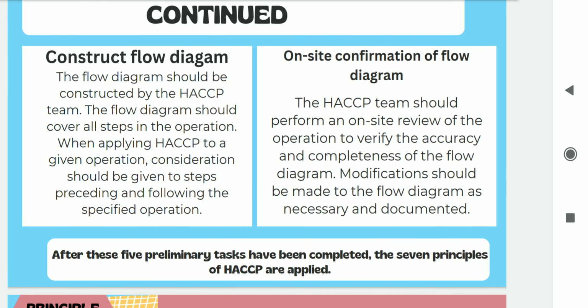the construction of the flow diagram showing how the HACCP team will conduct the HACCP program. It should include all the steps in the operation. When applying HACCP to a given operation, consideration should be given to the steps preceding and following the specified operation. There should be on-site confirmation of the flow diagram, and this confirmation will be done by the HACCP team to verify the accuracy and completeness of the flow diagram. If there is a need for any modification, that is done on site itself.